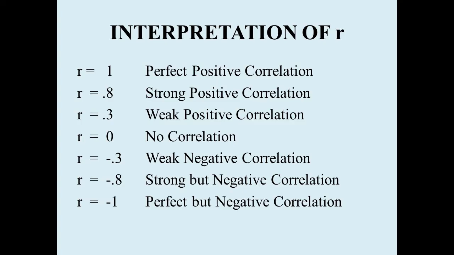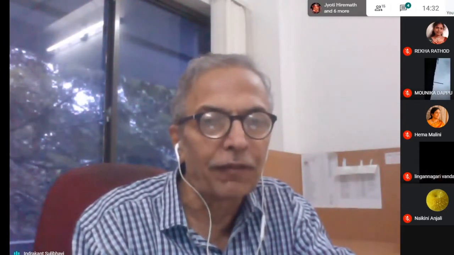And r equal to minus 1 means there is a perfect but negative correlation. What does perfect and negative correlation mean? If x increases by 10%, y decreases by 10%. Similarly, if x decreases by 5%, y increases by 5%. So the movements are in opposite directions, but there is a proportionate change in both x and y.